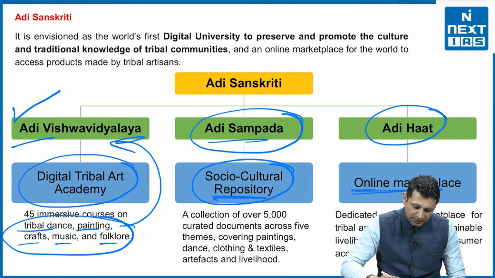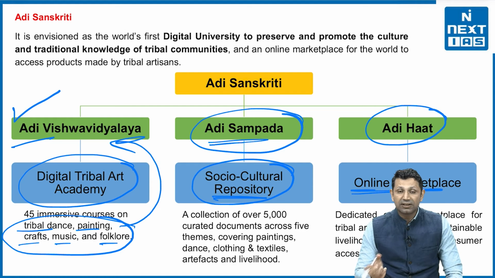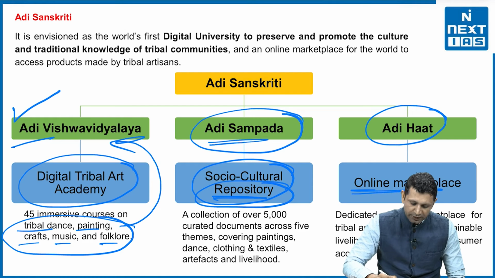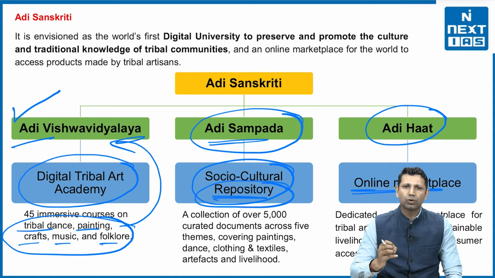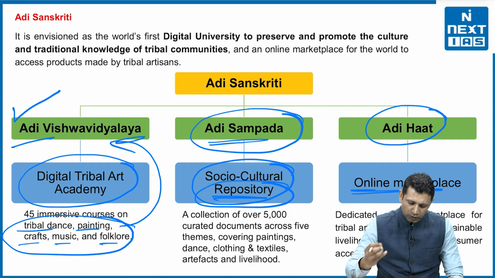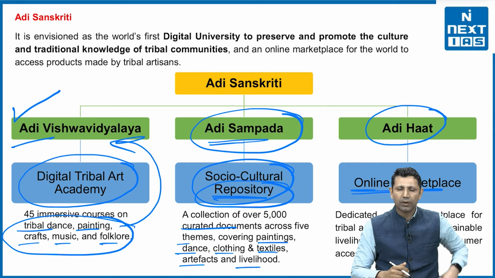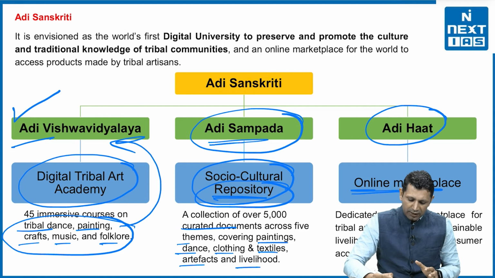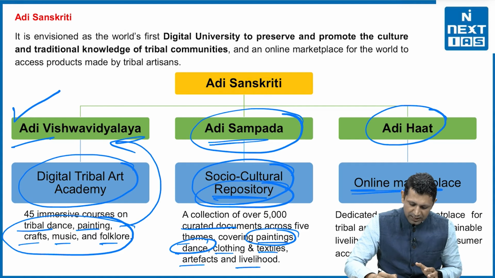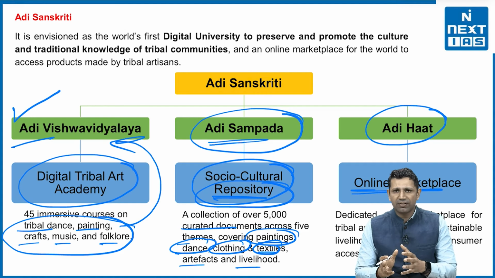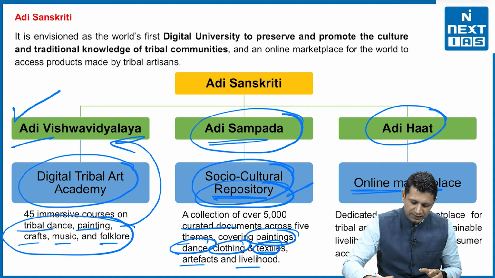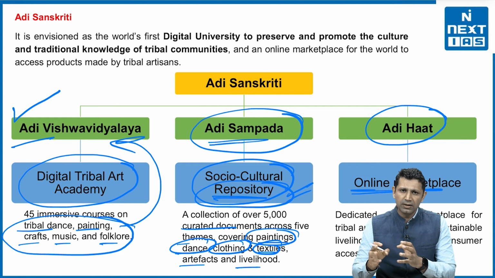The second is Adi Sampada. What does this mean? It is actually a repository. What is a repository? Where you store things. So it is a repository of the curated documents across 5 themes regarding the paintings, dance, clothing, textiles, artifacts and livelihood. So there the information about the paintings, dance, clothing, textiles, the artifacts will be stored. So it is basically a repository of the tribal culture.